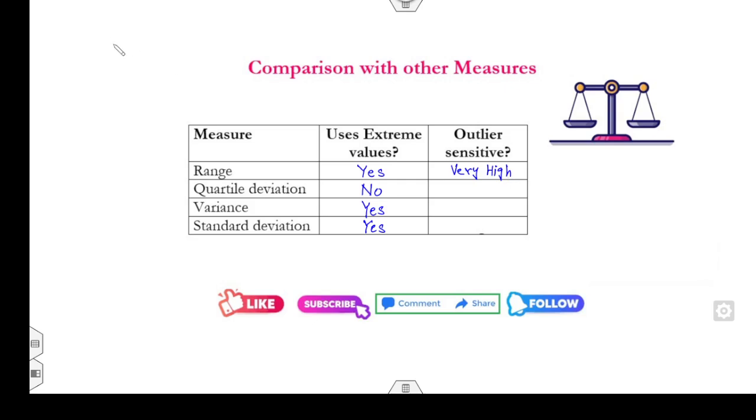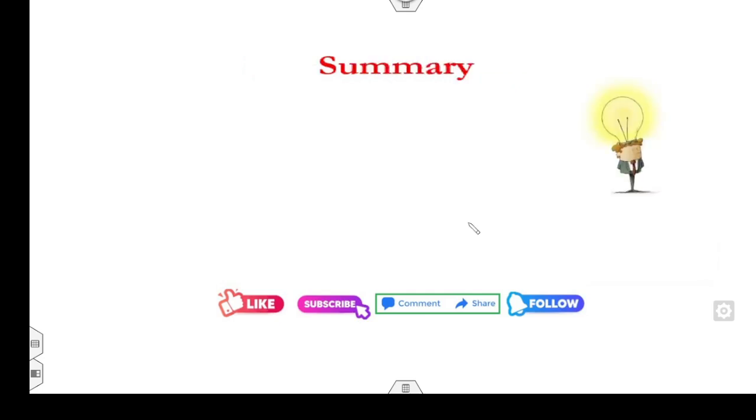As I mentioned, if the last number is 50 versus if the last number is 500, and the starting number is 10, then clearly the range for the first is 40 while for the second it is 490, and this very large difference is based on the sensitivity to the outlier. Similarly, there is very little outlier sensitivity for the quartile deviation and high for the variance and standard deviation.